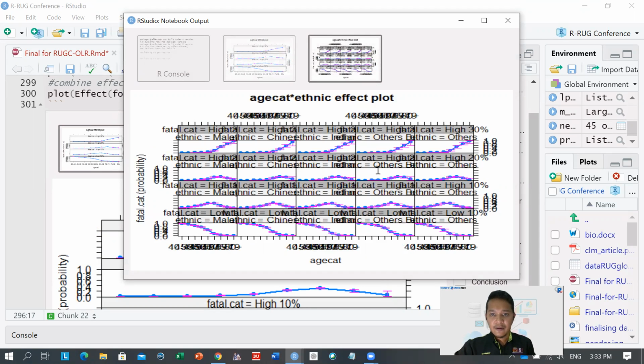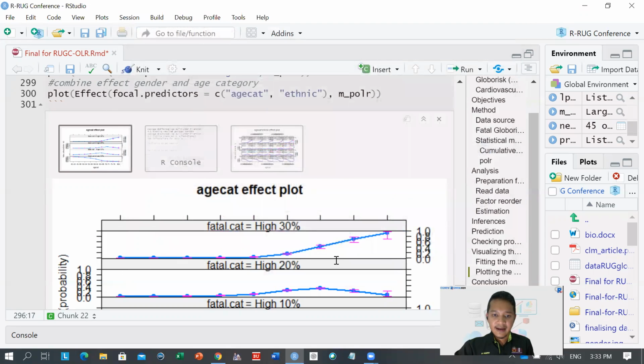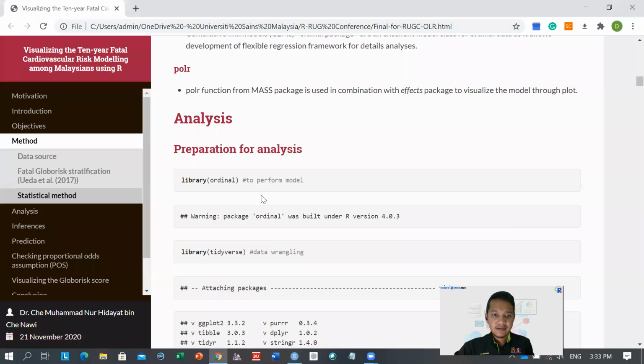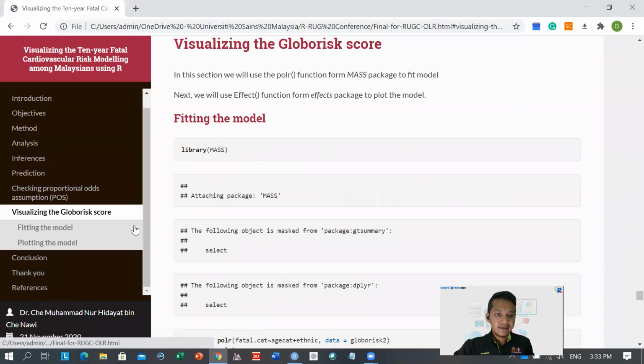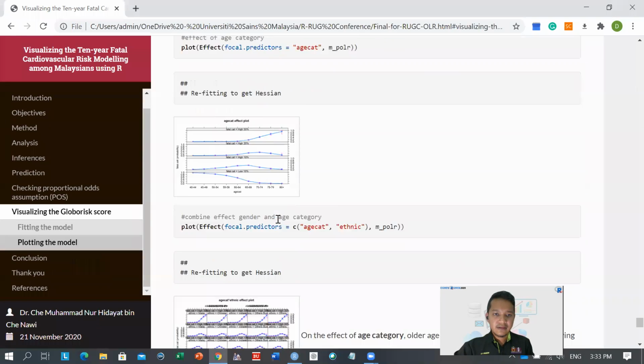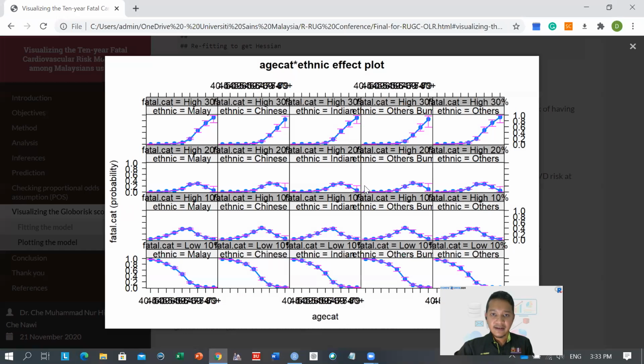When we combine the effect of age category and then ethnicity, we can have a better graph here.